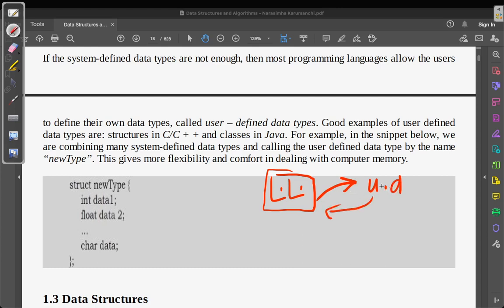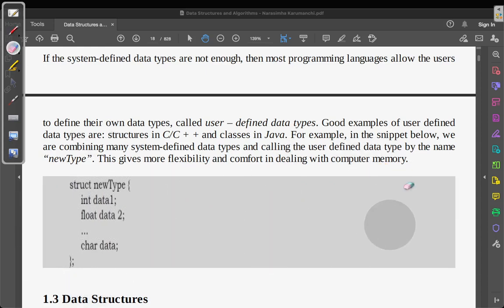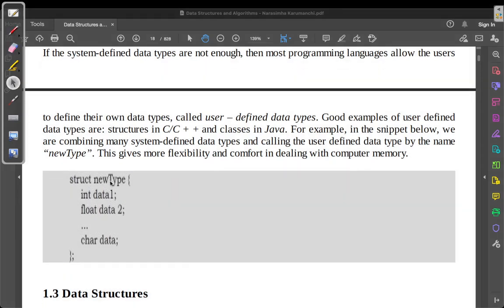And just like we user define this data structure, we are user defining a data type. In the C programming language, since we do not have classes, we have structures that we use for user defined data types. So there's a new type with data 1, data 2 of int type, float type, and char data. Okay, this is enough for the introduction to this.